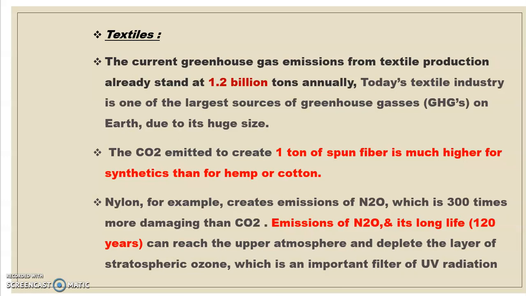Now another important industry is our textile. The current greenhouse gas emission from textile production already stands at 1.2 billion tons annually, and it contributes a major amount to the greenhouse gases. The carbon dioxide emitted to create 1 ton of spun fiber is much higher for synthetics than for hemp or cotton. It means when we are manufacturing cotton, it releases less carbon dioxide in comparison to the synthetics.